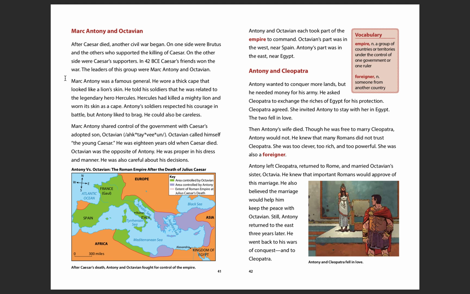Mark Antony was a famous general. He wore a thick cape that looked like a lion's skin. He told his soldiers that he was related to the legendary hero Hercules.